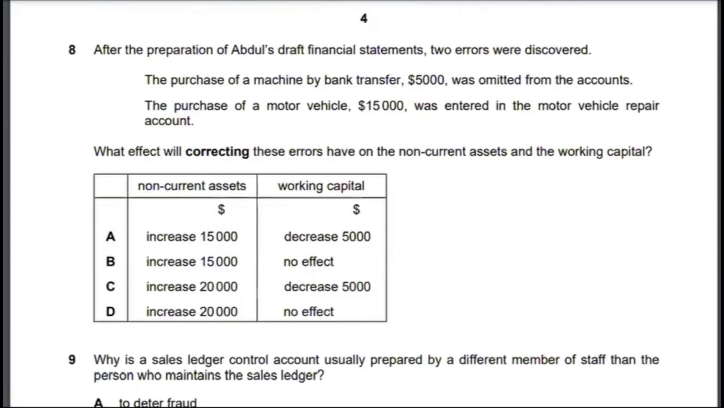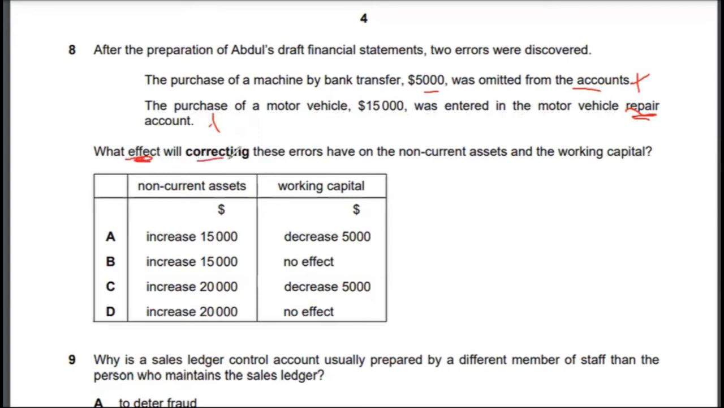Let's look at multiple choice 8. After the preparation of Abdul's draft financial statements, 2 errors were discovered. The purchase of a machine by bank transfer 5,000 was omitted from the accounts. It was completely omitted, never recorded. So that's one thing. The purchase of motor vehicle 15,000 was entered in the motor vehicle repair account, which is actually incorrect.